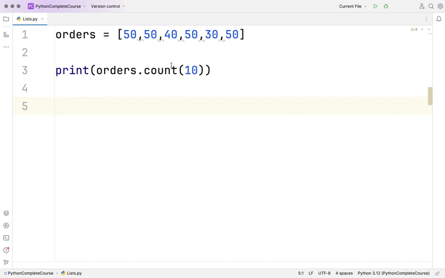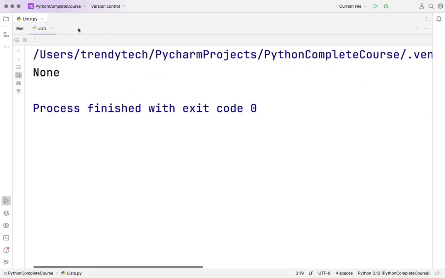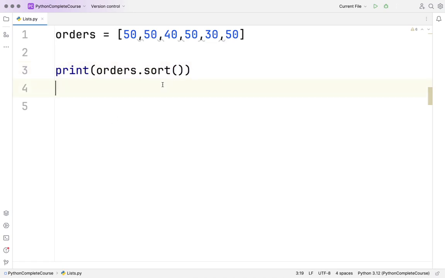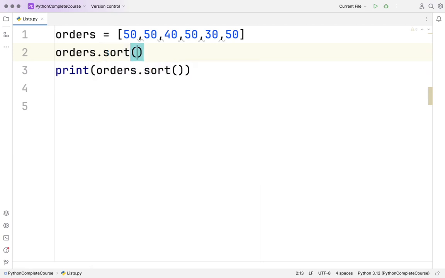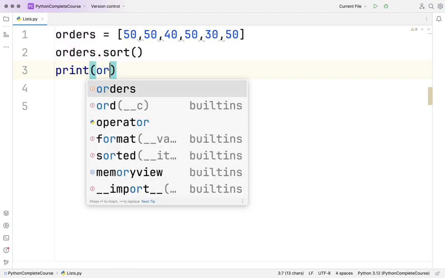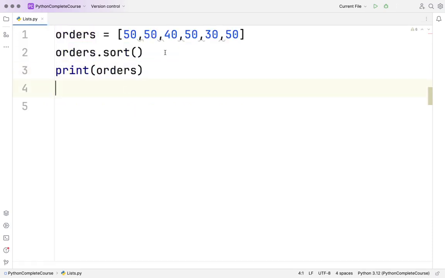Okay. Now I can even do a sort of it. Sort, right? Now you might think, oh, we have sorted, it's giving None. Actually, what we have to do is say orders dot sort, because it does not return anything. It sorts the list in place. So if I print orders, it will print the sorted list. You can see the sorted list, right? So when you print orders dot sort, of course it will give you None. So you now print orders. It will give you the list.